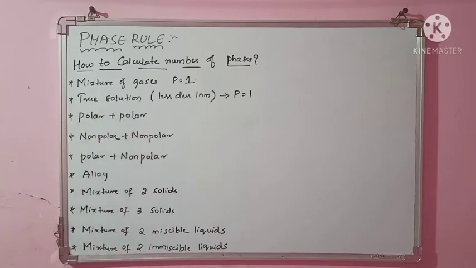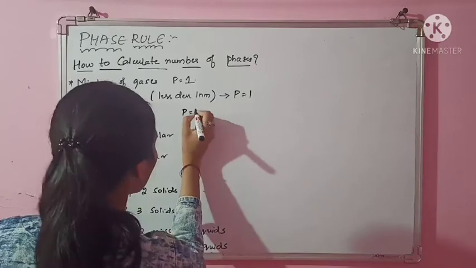Okay. Next. Think that I have a polar solvent and a polar solvent. Both are polar plus polar. If I mix polar and polar, then definitely like will dissolve like. We have learned that, like dissolves like. Then definitely it looks like a homogeneous. Then again your phase will be 1.